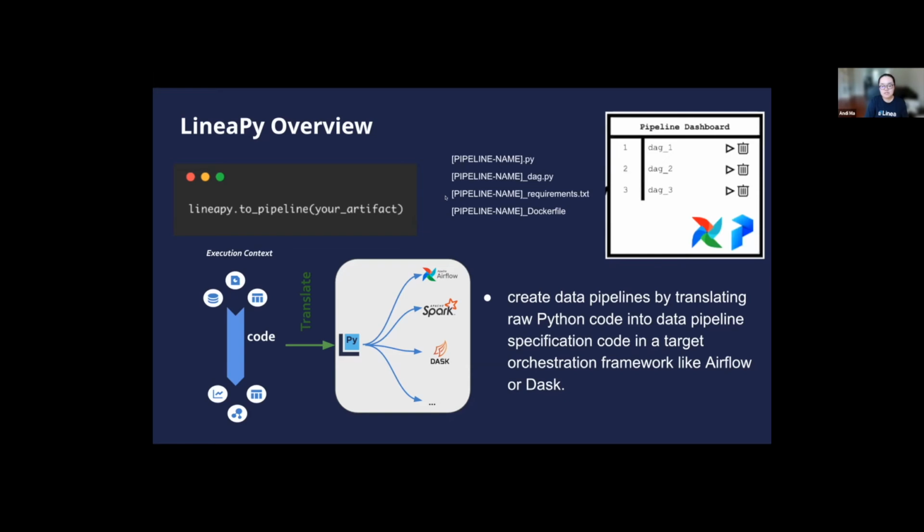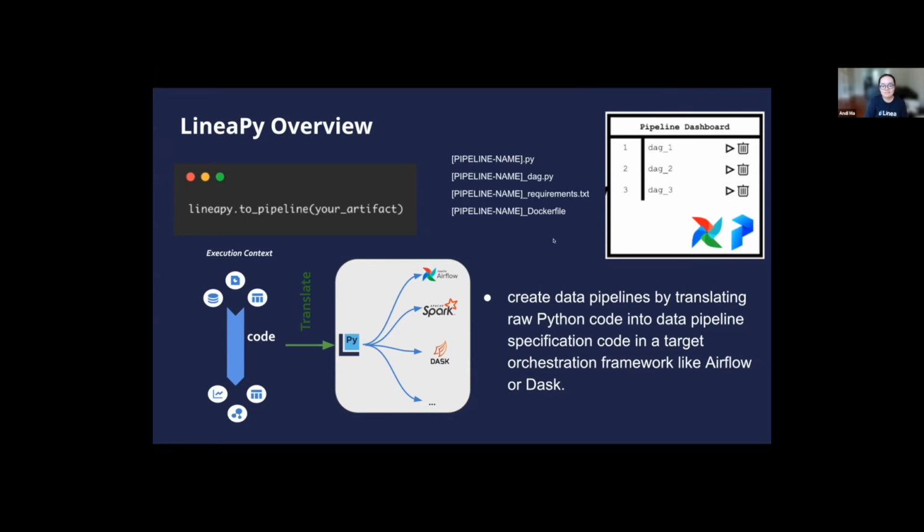The files associated with the pipeline include not only the code for computing the artifact, but also the Python dependencies for the code and the Dockerfile to set up a container to run the pipeline with all the right dependencies installed. The pipeline file can then be sent to a workflow orchestration framework like Airflow or Prefect for productionization. We will host another workshop on the pipeline piece in August, so definitely join our Slack and stay updated for this event.